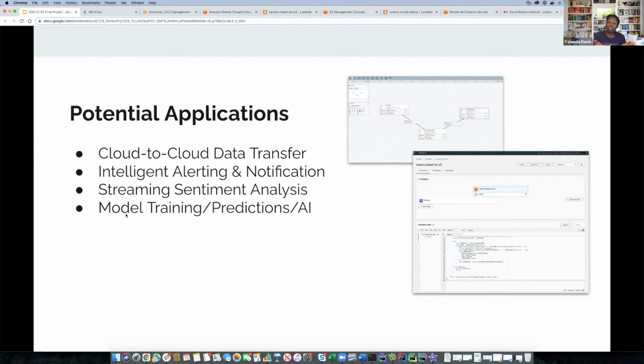We could even be more sophisticated in evaluating those tweets in Lambdas and checking the sentiment of those tweets. And then finally, maybe we wanted to train some models that we have downstream. If you're using some of the machine learning services or Amazon Forecast, Lambdas can be used to send data down to those models and further train them in order to support prediction.